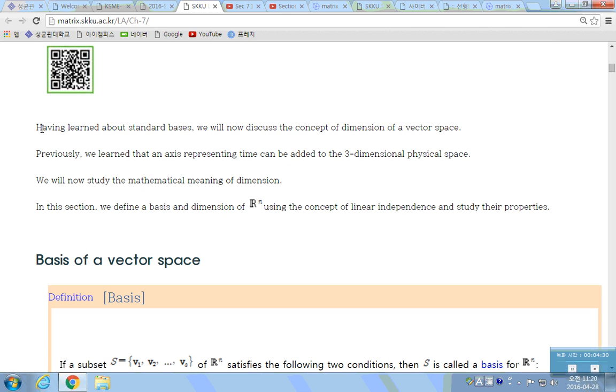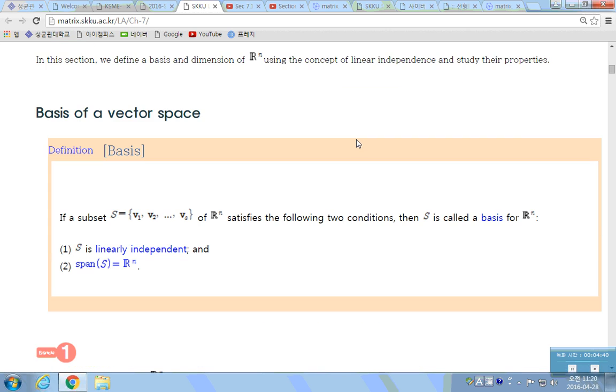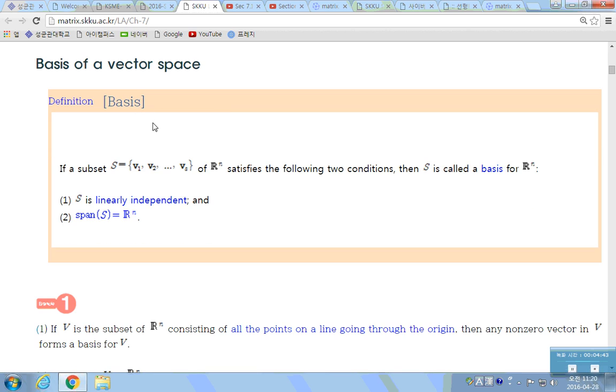Okay, in section 7.1, we will learn the concept of basis and dimensions. And so let's start from the definition of basis. Given a set of vectors S in Rn, if it satisfies the following two conditions, then we call this subset S a basis.